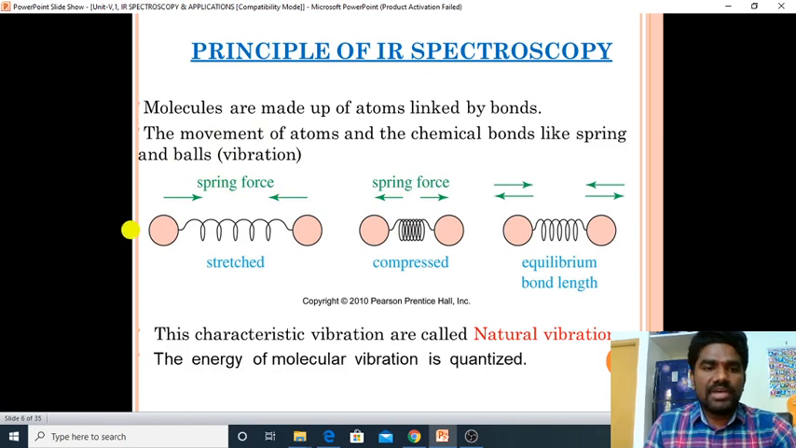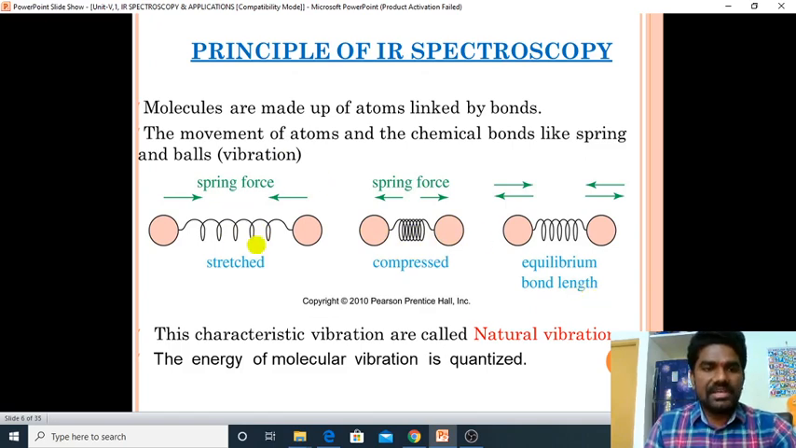If we assume a diatomic molecule, these two balls are the atoms and the spring we consider as the bond. If you see here, this is a stretched bond, and this is a compressed bond. This one is the equilibrium bond length.